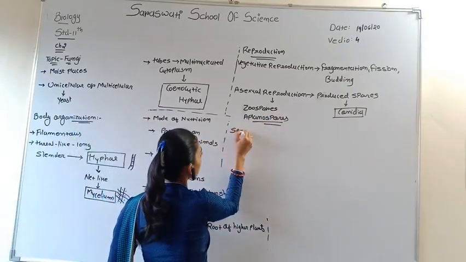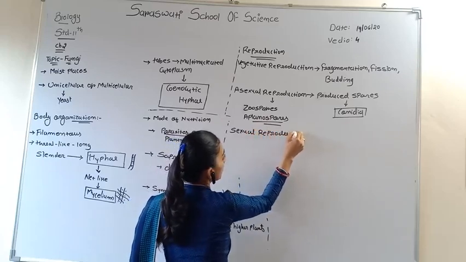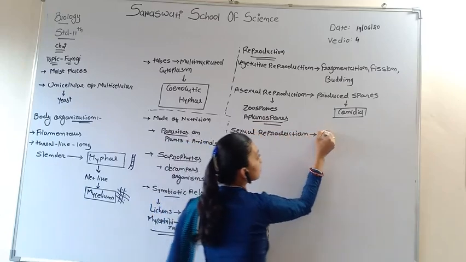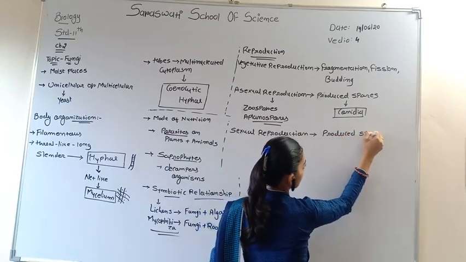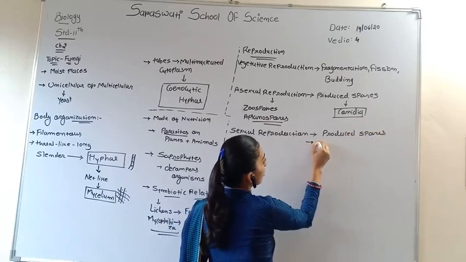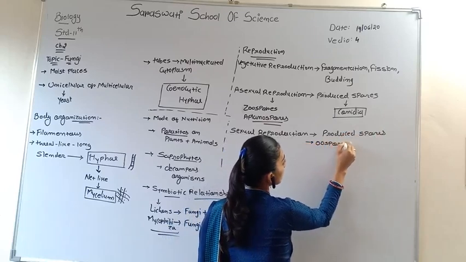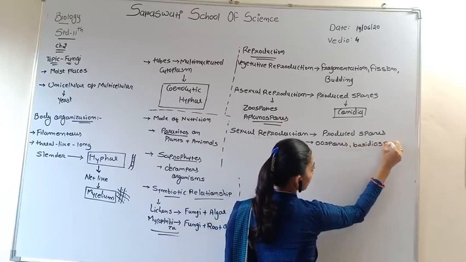Now we discuss sexual reproduction. It is also done by producing spores, and these spores are oospores and basidiospores.